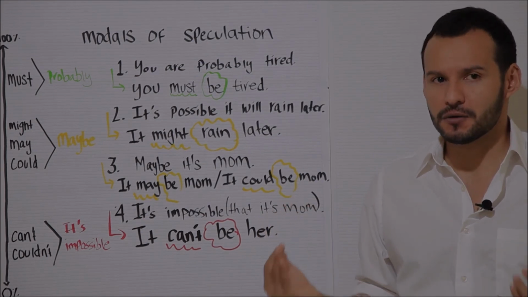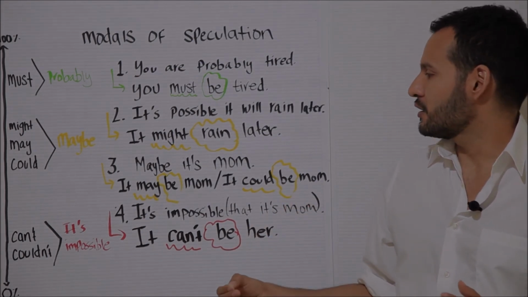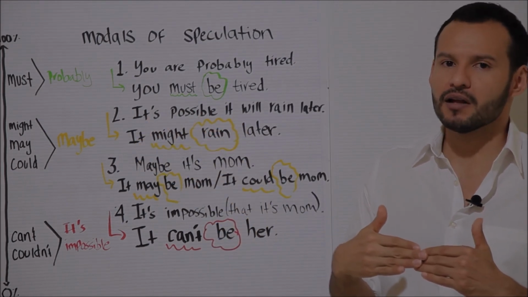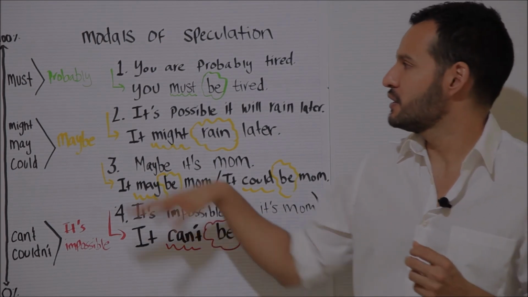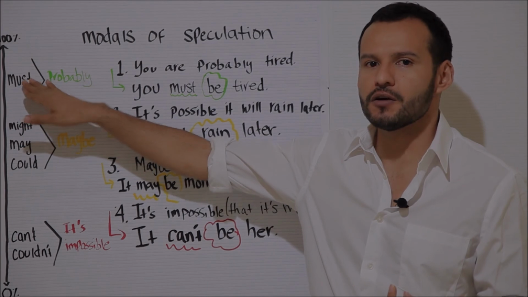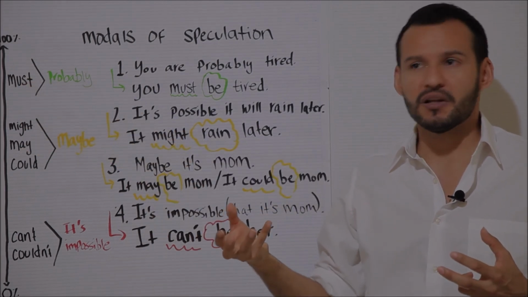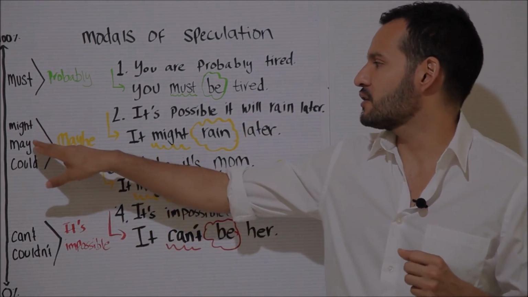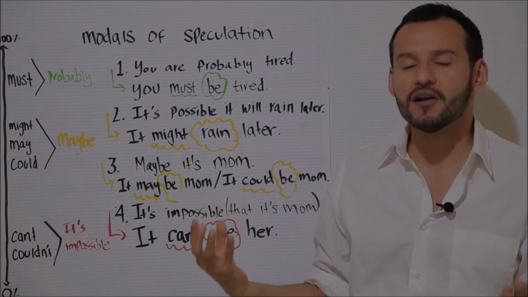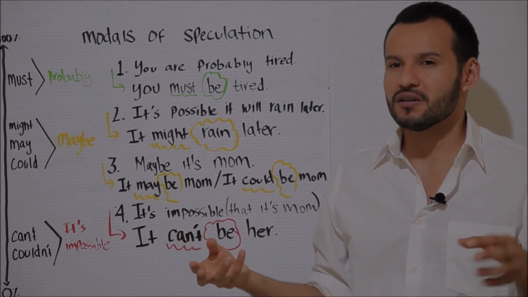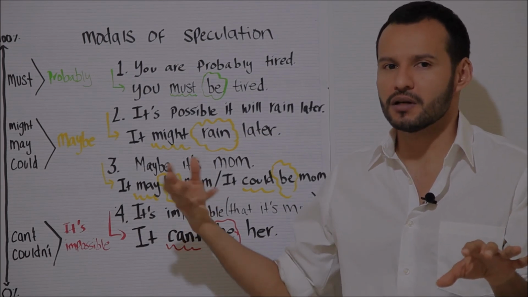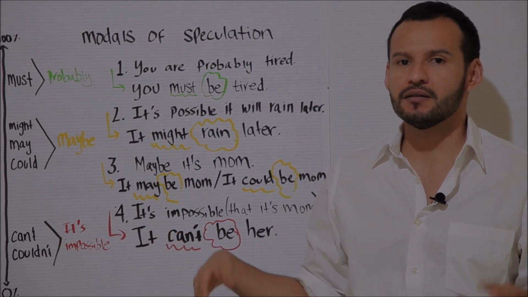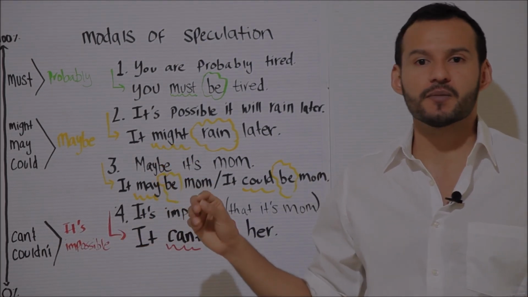And basically that's how you use modals of speculation. You use a modal with a verb in the base form, and you use a different modal depending on the level of certainty that you have. So for example, again, if you are fairly sure, you use the modal must, if you believe there's an 80% chance or more that this is true. You use might or may or could if you believe something is possible. So there's like a 50% chance that it could be true or it could happen. And if you believe something is impossible, you use can't or couldn't. And that's how you use modals of speculation.